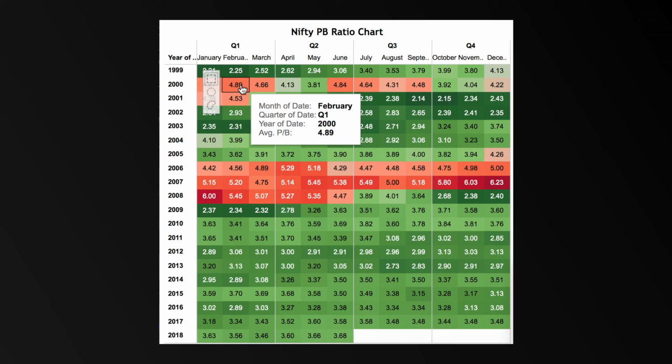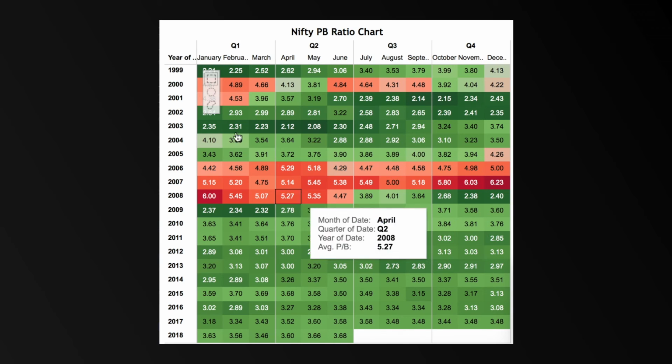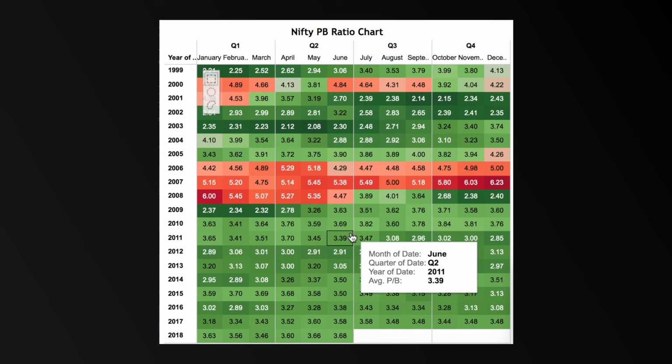This is where the Harshad Mehta incident took place, and we all know what happened after that. The markets fell. So this is a situation which we need to analyze in relation to the PE ratio to come to a conclusion whether the market is overvalued or undervalued.